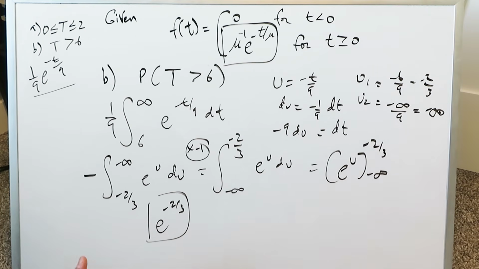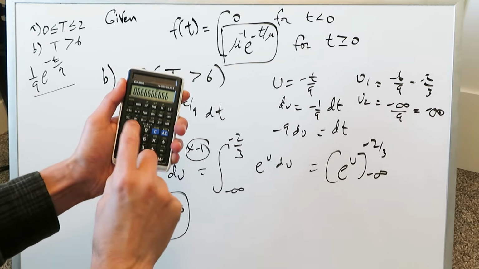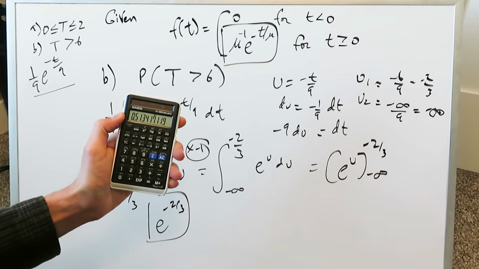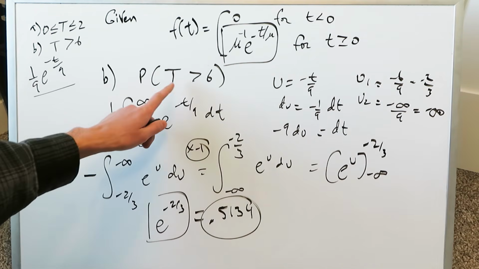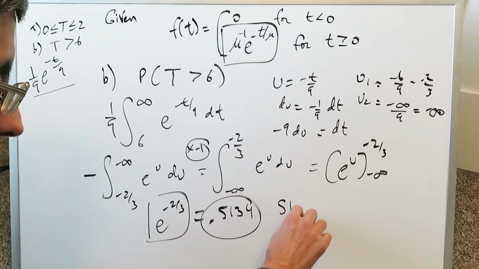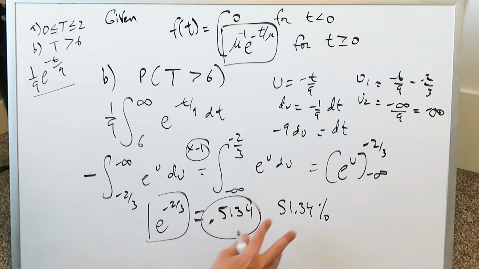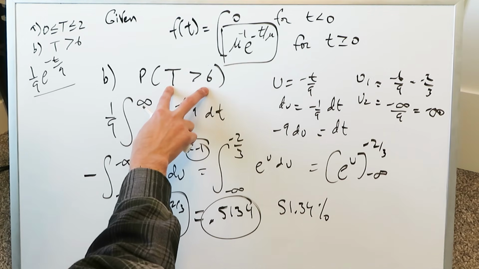But if you get this in terms of a numerical value, it'll bring in some perspective. Just do 2 divided by 3, you have a minus, and then invoke the exponential function. You have 0.5134. What does this mean? This is the probability that you will phone and you'll wait more than 6 minutes. But we can convert this into 51.34%. A person, you, me, or anyone calling, 51.34% of the times we will wait greater than 6 minutes.